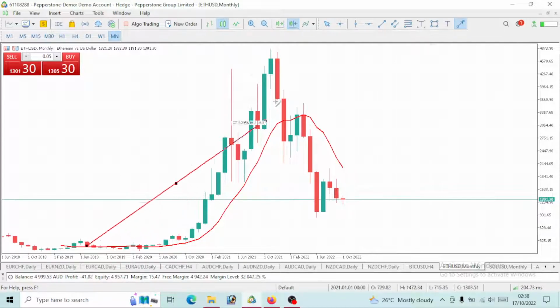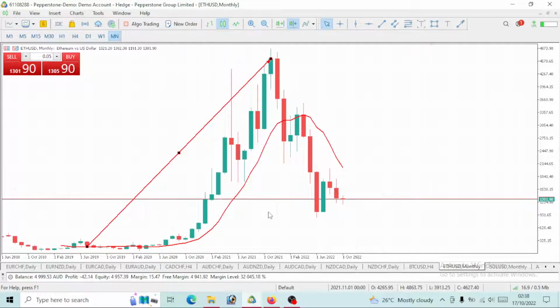We can see that this Ethereum has been giving us a bullish move around 2019 to late 2021. This Ethereum has been going bullish, right? Price has been spiking up. It was fine, it was good. Crypto then was ranging, it was trending, it was moving up. Then all of a sudden, late 2021, early 2022, we see this drop on this Ethereum USD. We can see that this price and this Ethereum itself has been dropping, right?